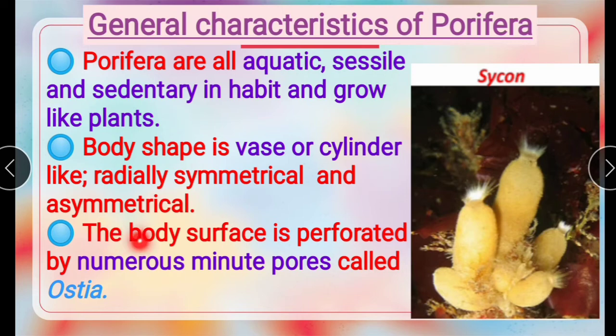Okay, next. The body surface is perforated by numerous minute pores called ostia. On the body surface, we see numerous minute holes, that we call pores. Those pores are called ostia. The body surface has many minute pores, that we call the ostia.